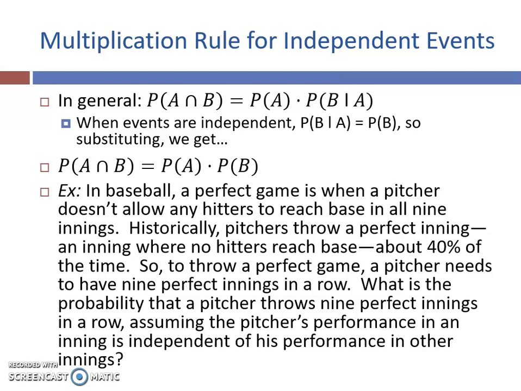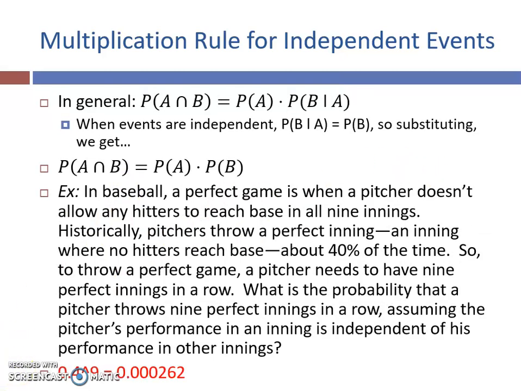Which isn't very likely, but that's okay. So to figure this out, since they're independent, we would just multiply the probability of having a successful perfect inning, which is 0.4, by itself 9 times, which ends up being a very small value, 0.000262, which makes sense. It's not very likely to happen.